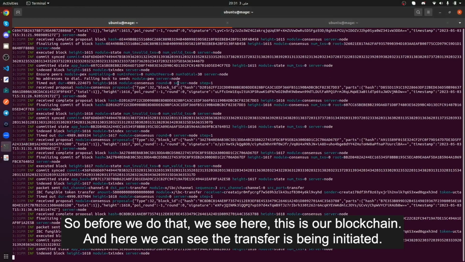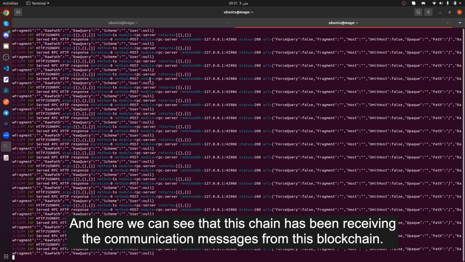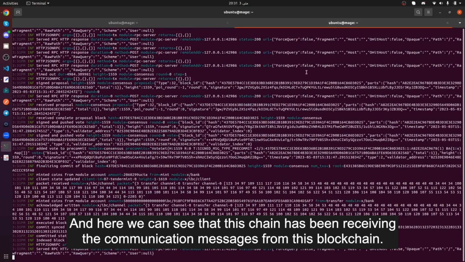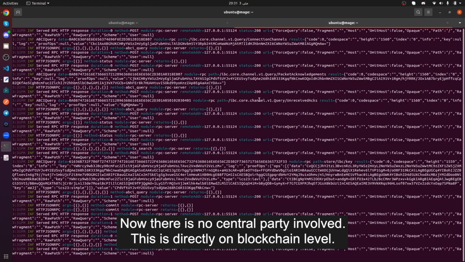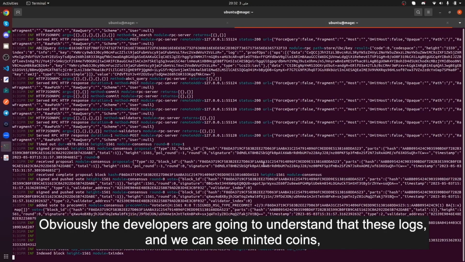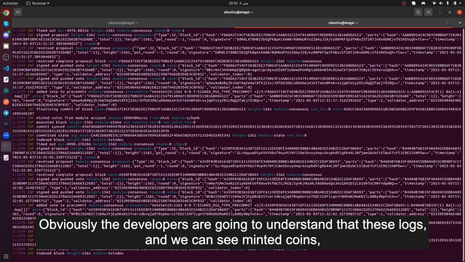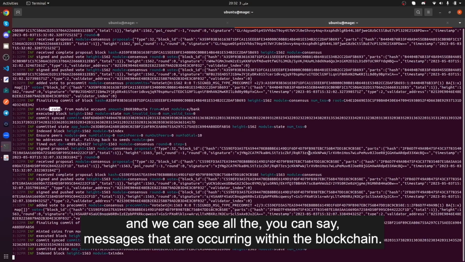Before we do that, we see here, this is our blockchain, and here we can see the transfer is being initiated. And here we can see that this chain has been receiving the communication messages from this blockchain. Now, there is no central party involved. This is directly on blockchain level. We can see logs here. Obviously, the developers are going to understand these logs, and we can see minted coins and all the messages that are occurring within the blockchain.